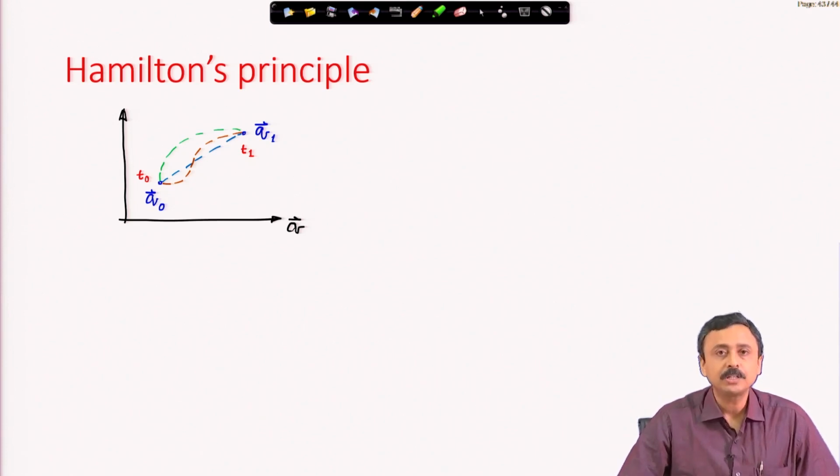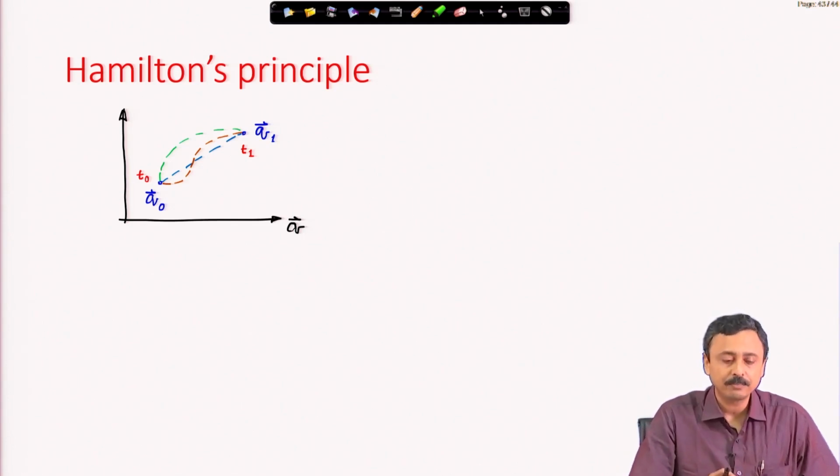Here I have shown the configuration space. This can be a very high dimensional space, as you have seen through examples. I have drawn it in a plane for simplicity. I know the coordinate locations q0 and q1. In between I can make guesses, I can have various paths. Remember these paths are parametrized by time.